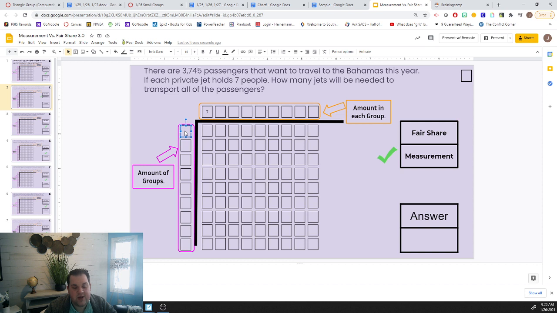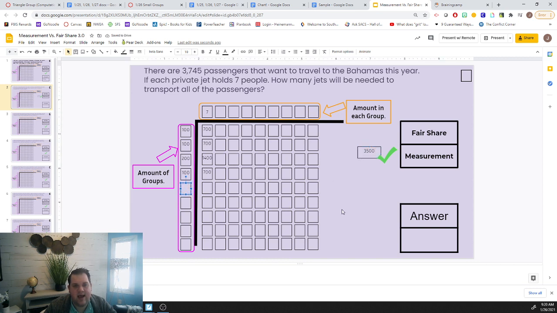All right, let's check it together. So I know if I have 100 jets, that will carry 700 people because there's 7 in each. 100 more jets is 700 people, and now that's 1,400. I'm going to try 200 jets, and that's 1,400. So now 1,400 plus 1,400 is 2,800 I've got in my array right now. So I'm going to put that right here. All right. Now if I add 100 more jets, that's 700 more people. That takes me to 3,500.